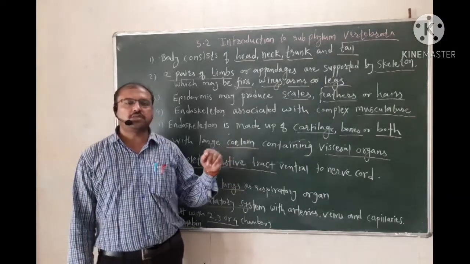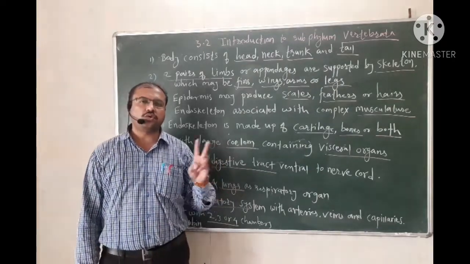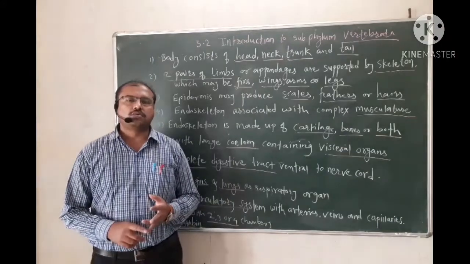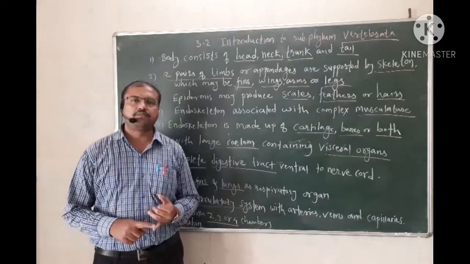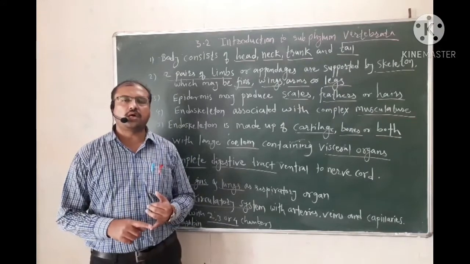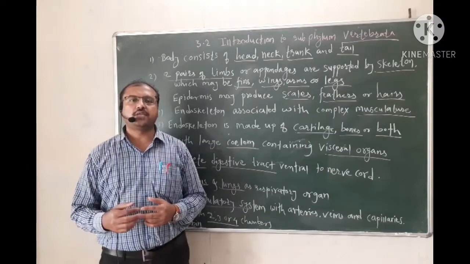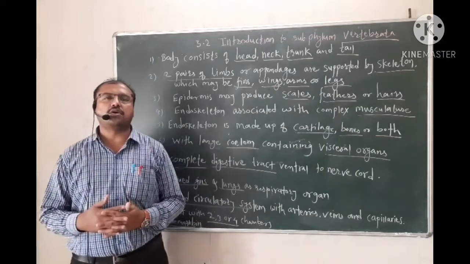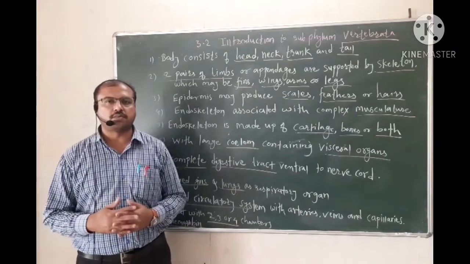Now on the basis of the modification into cavity, the individuals are divided into three categories. Those which are not having a body cavity are called acoelomate. Those with a body cavity are called coelomate, and those in which the body cavity is not completely developed are called pseudocoelomate.